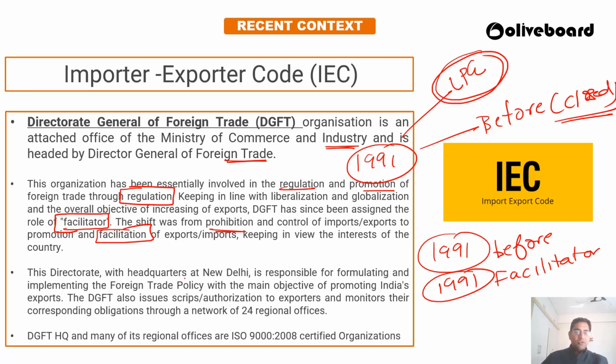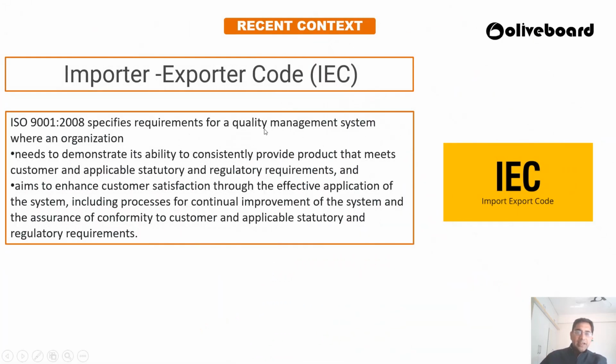The Directorate General of Foreign Trade is headquartered at New Delhi. Its main task is to formulate and implement the foreign trade policy framework, and the main objective is promotion of exports. There are around 24 regional offices through which DGFT works, and the DGFT headquarters and its regional offices have ISO 9001:2008 certification. What is this certification? It is for quality management.